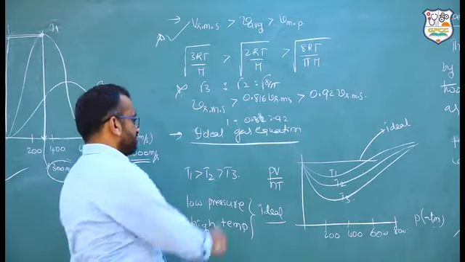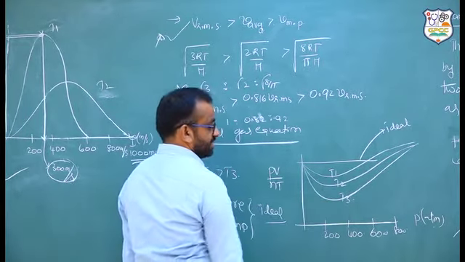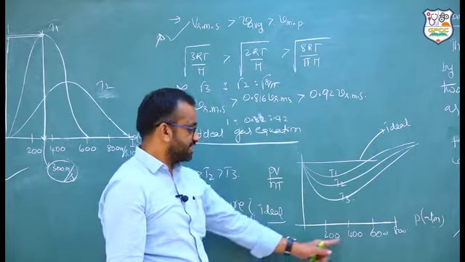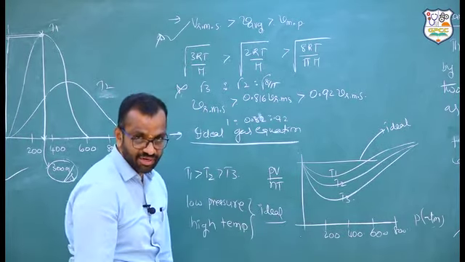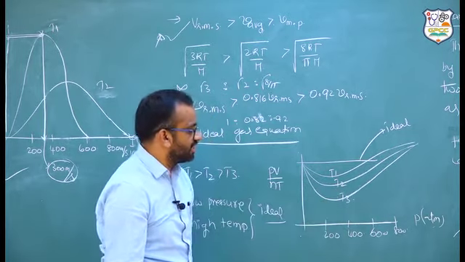Next, this was also asked earlier. Temperatures T1, T2 and T3 are given. A graph is shown here. PV by nT is on the y-axis, and on the x-axis the pressure is given in atmospheres. Which is more: T1, T2, or T3?